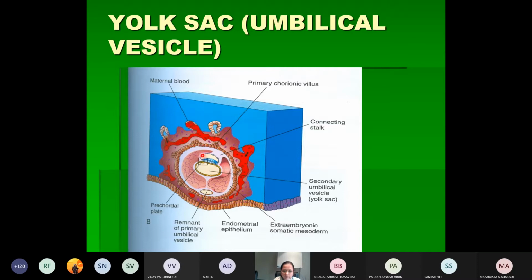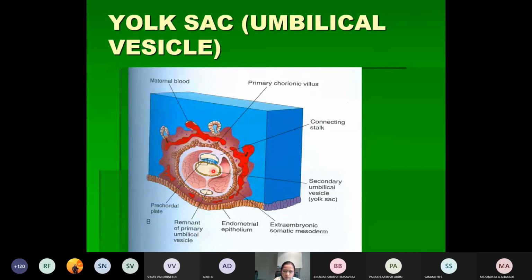This is what you have seen in the early development. You have got the amniotic cavity and the yolk sac. You have got the blastocyst, which will be differentiating into the inner cell mass and the outer cell mass. Later numerous cavities will appear within that, and there will be formation of the bilaminar germ disc, which will be separated by two cavities. One is called the amniotic cavity and the other one is the yolk sac. So what is this yolk sac? The yolk sac is an endodermal sac or pouch which is lying ventral to the embryonic disc. So this is the embryonic disc.